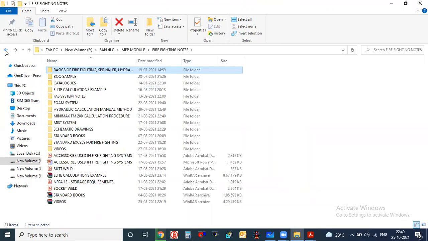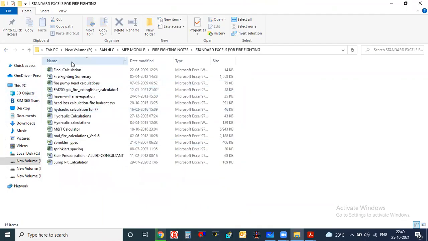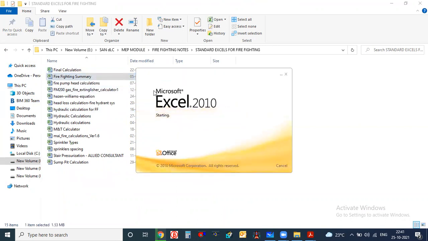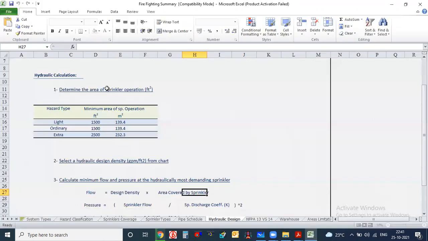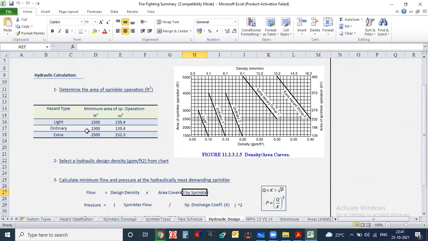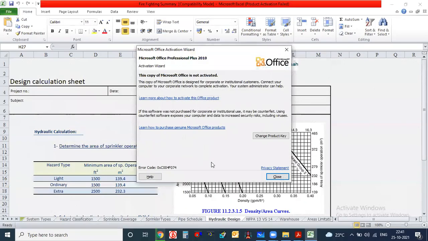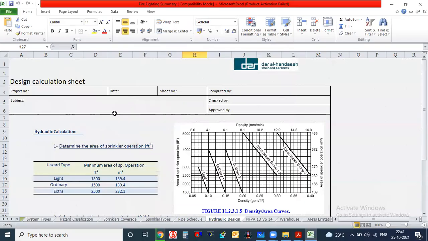Actually, I find this Excel very good. Where is that Excel sheet? One of my friends has shared this sheet. In this particular Excel, everything like NFPA 13 and 14 is written here only.